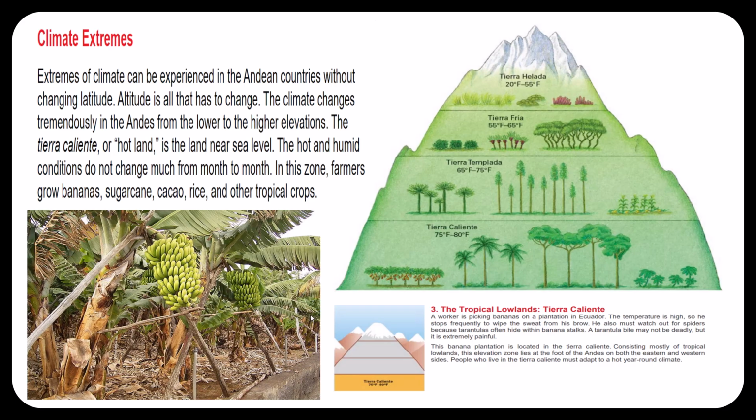Question number 5. What are some characteristics of the Tierra caliente, or hot land region? Well, in these regions, it's hot and it's humid, and the conditions don't change much from month to month. And in those areas, you can grow things that you might expect in South America, things like bananas and sugarcane, rice, and other crops that grow in tropical conditions.